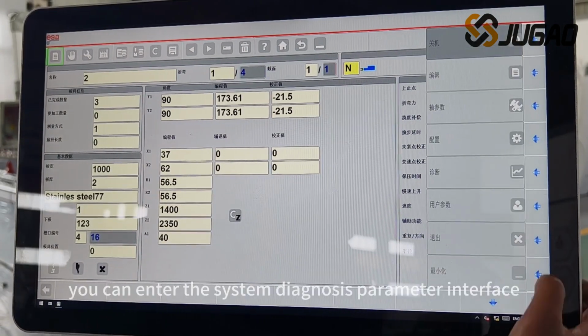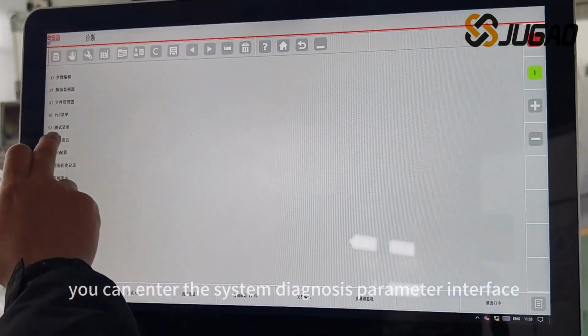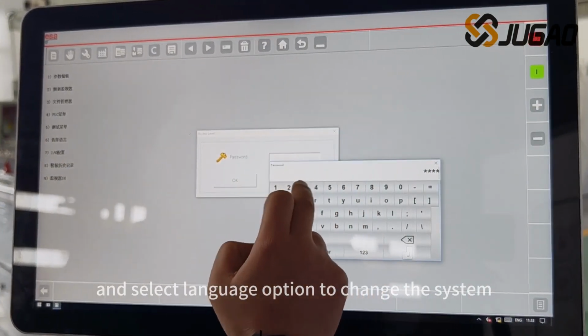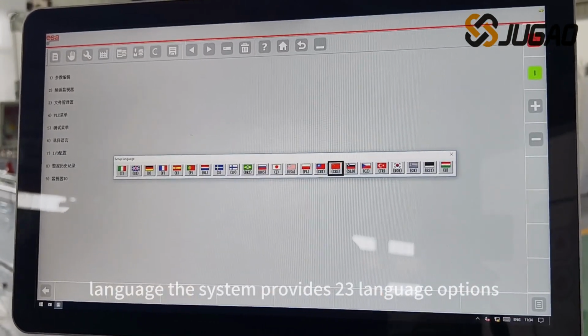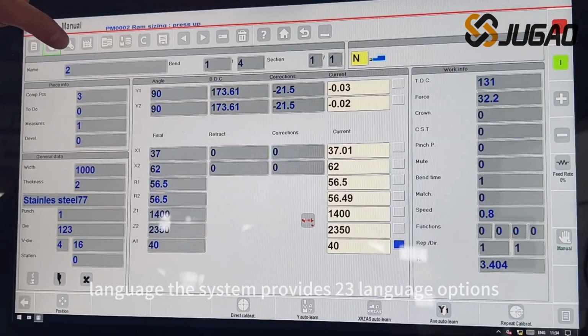You can enter the System Diagnosis Parameter interface and select Language option to change the system language. The system provides 23 language options.